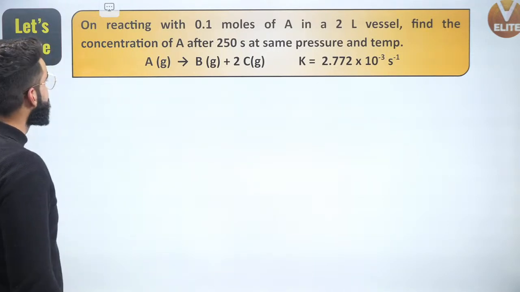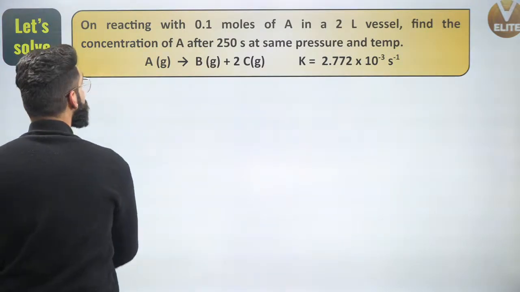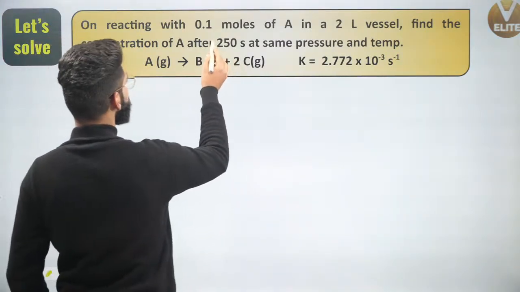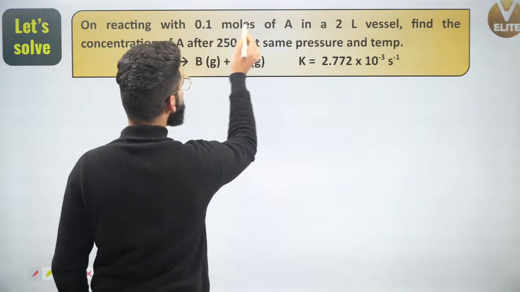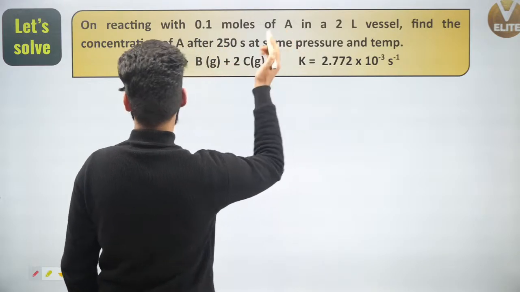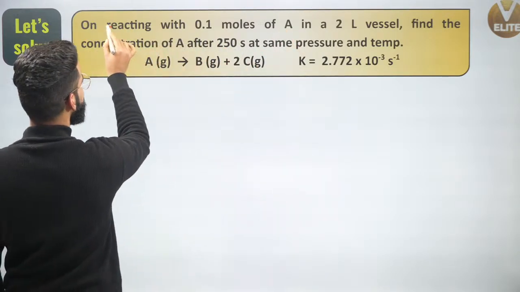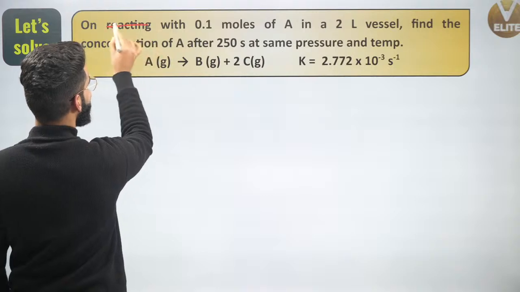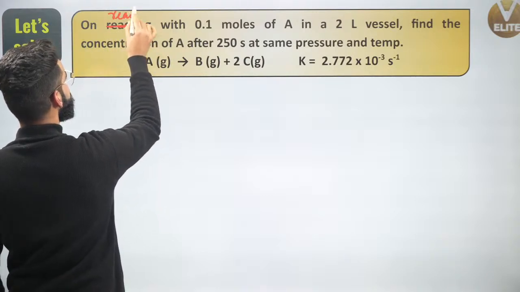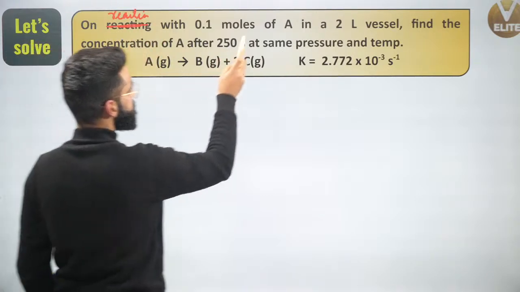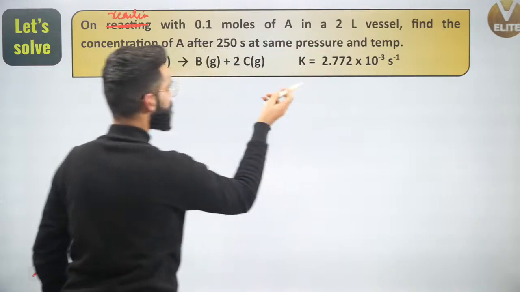See, on reacting with 0.1 moles of A in a 2 liter vessel.